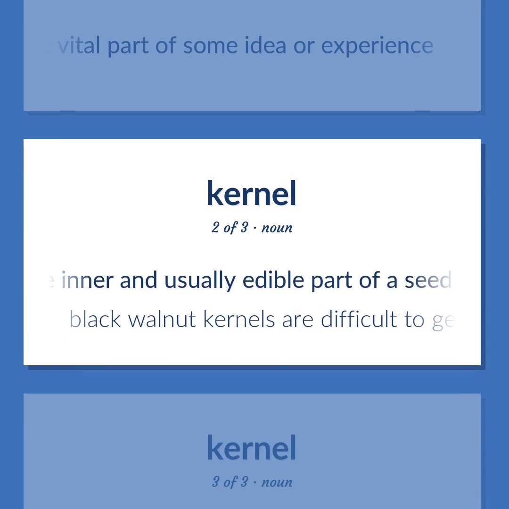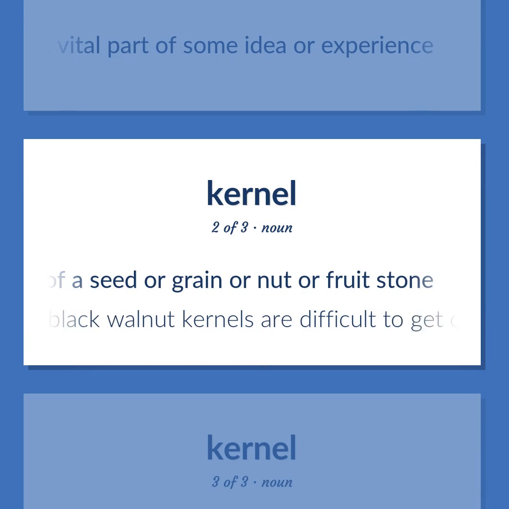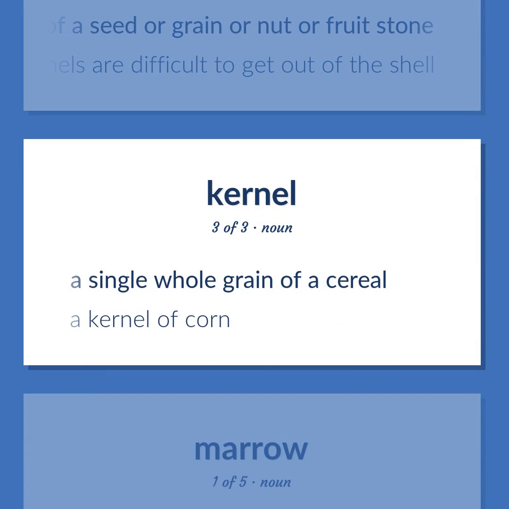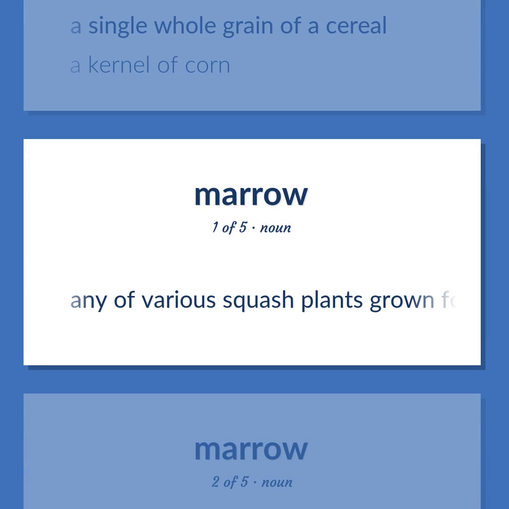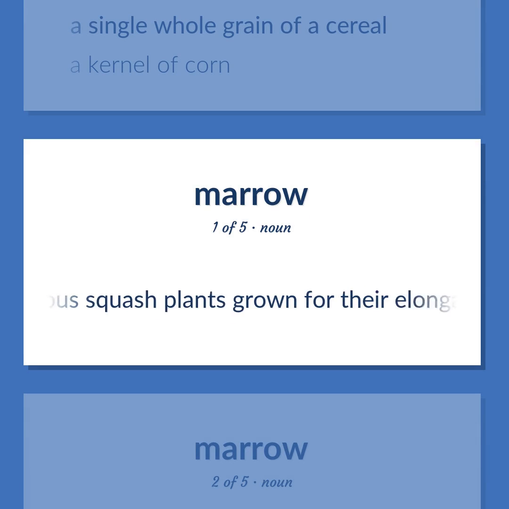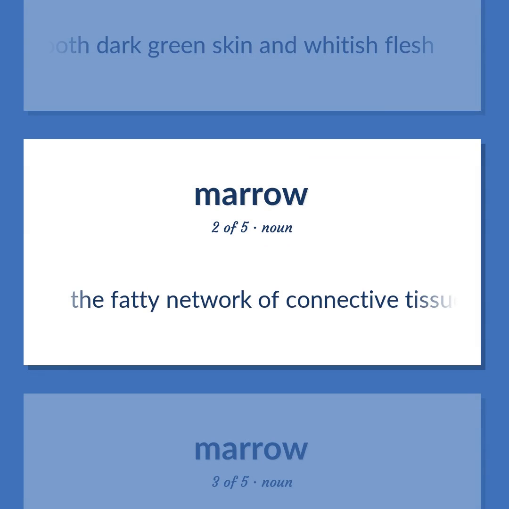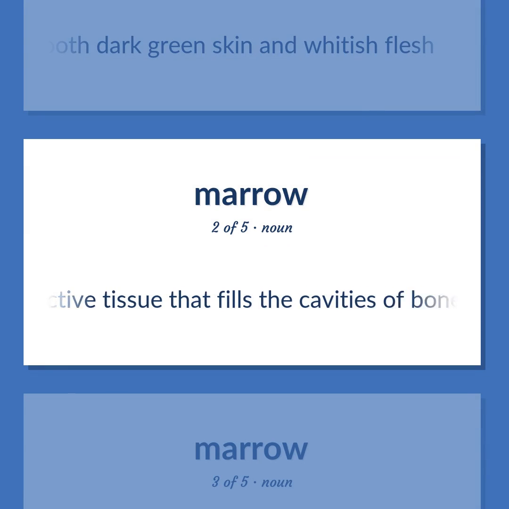The inner and usually edible part of a seed or grain or nut or fruit stone. Black walnut kernels are difficult to get out of the shell. A single whole grain of a cereal. A kernel of corn. Any of various squash plants grown for their elongated fruit with smooth dark green skin and whitish flesh. The fatty network of connective tissue that fills the cavities of bones.